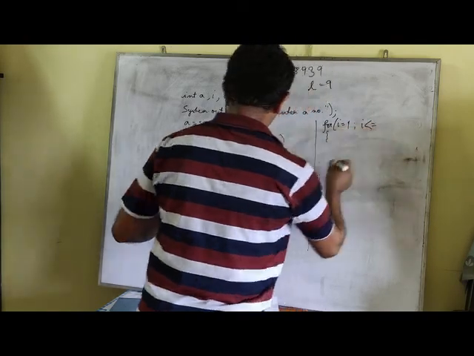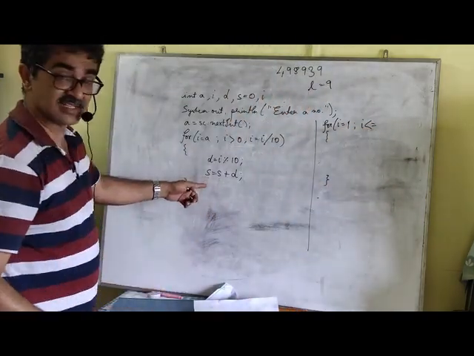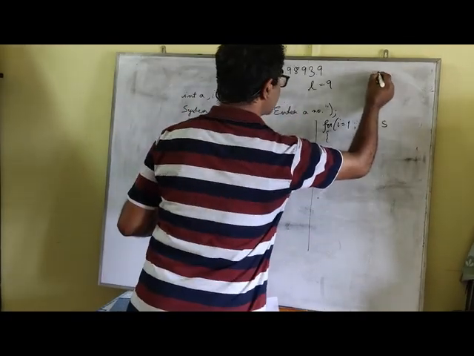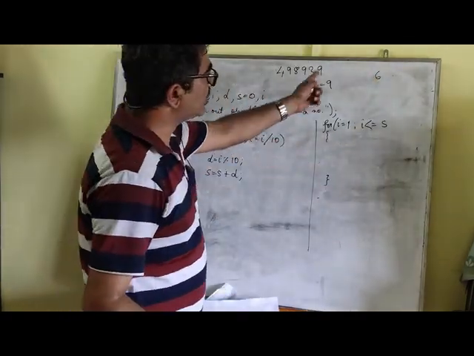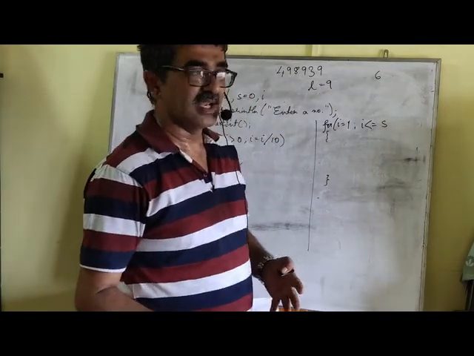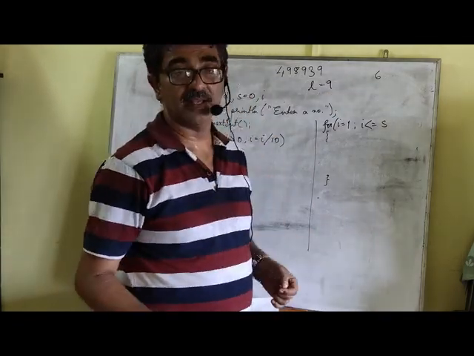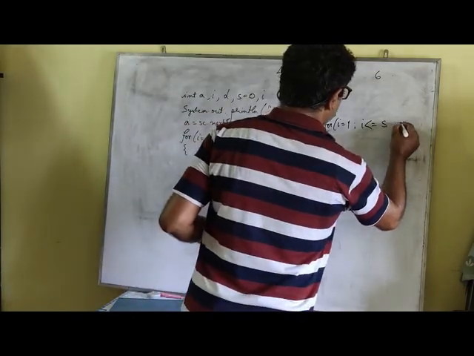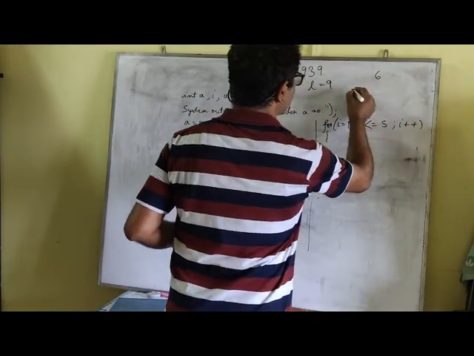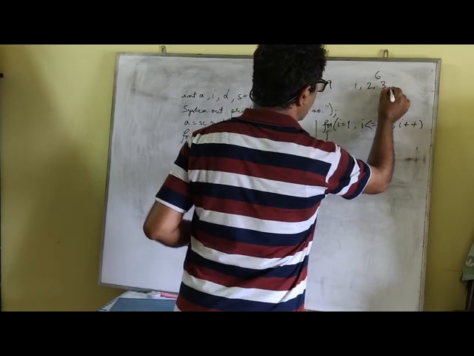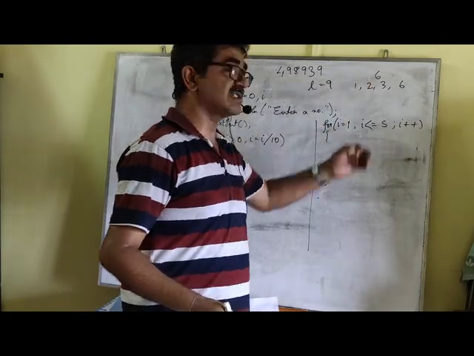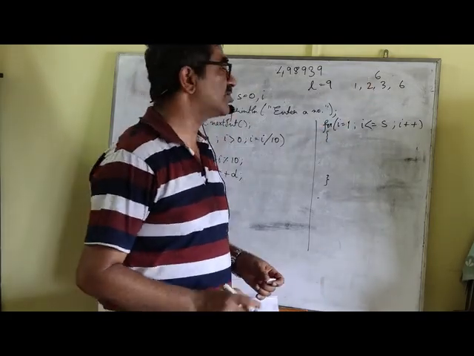So I am supposed to check whether S, where S is the sum of the digits, is a prime number or not, starting from 1 till S. So if the sum is 6, I am going to run a loop from 1 to 6 and check how many numbers 6 is completely divisible by. Here in this case 1, 2, 3 and 6. So there are 4 numbers, and since there are 4 numbers by which 6 is divisible, that means 6 is not a prime number.